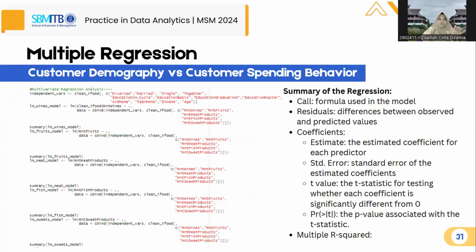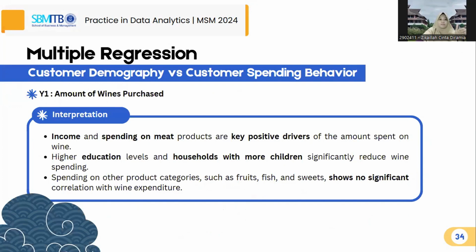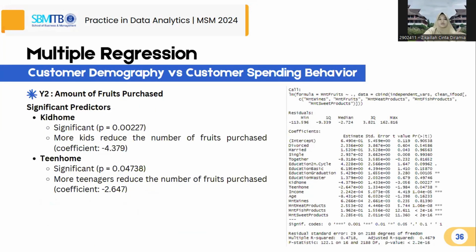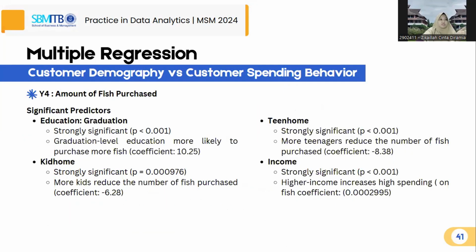So the next part is the multiple regression. However, the conclusion I will explain later, at the end of the regression process. This part resulted in five models, consisting of wines, fruits, meats, fish, and sweets.